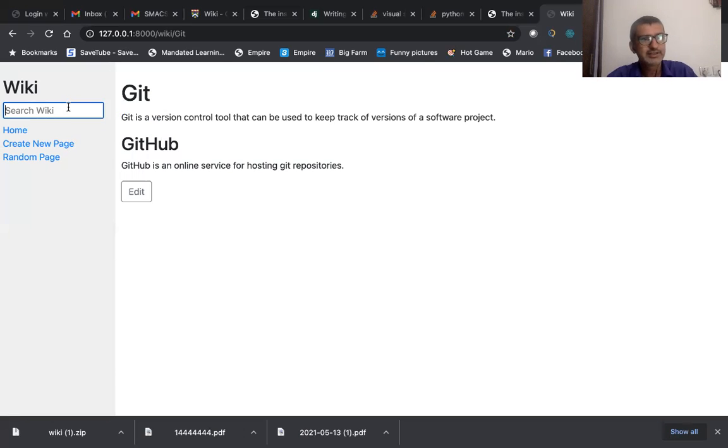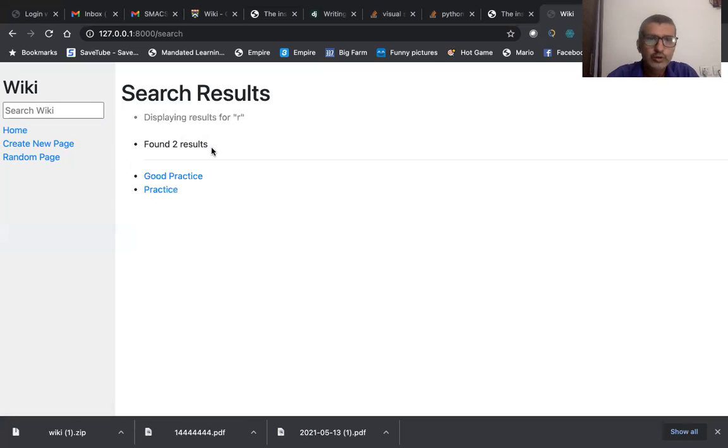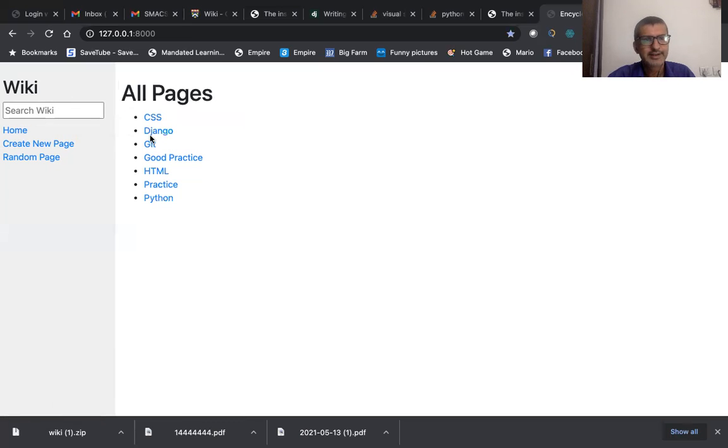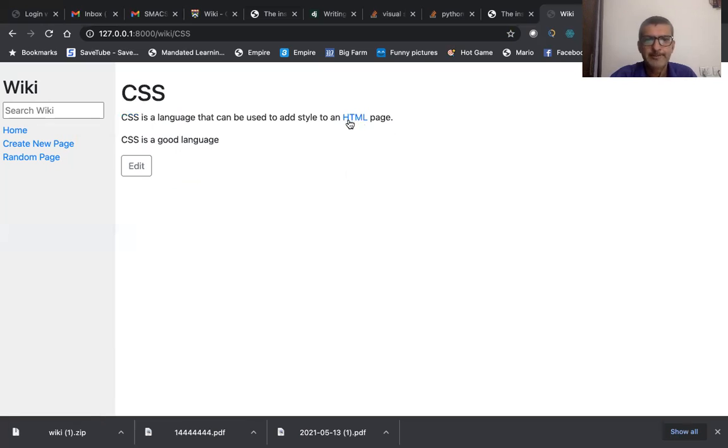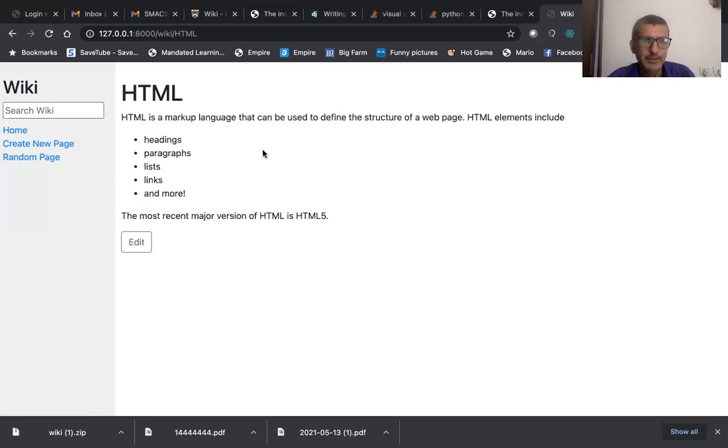Now, suppose I search for a substring, let's say R. Then I find two results where you have R as an alphabet. Good practice has an R, practice also has an R. So from a substring also we can search. Now, if I search for, let's say, CSS, I have a hyperlink here also. So if I click on HTML, it should take me to the HTML entry. This was one of the requirements. It takes me to the HTML entry. So this is also possible.